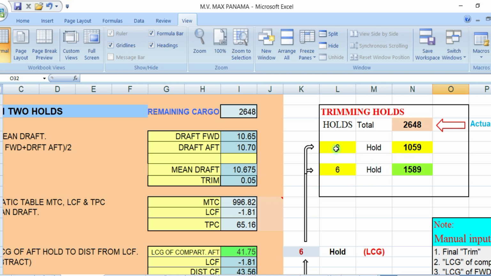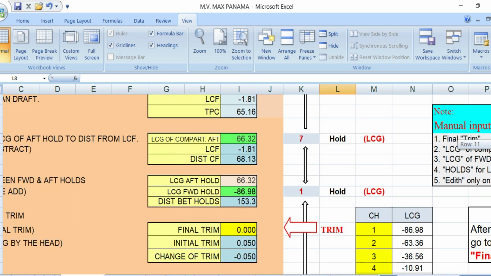So you want to distribute your trimming to hold number 1 and hold number 7, because it is a Panamax vessel. Okay, then the next thing you have to do is, what trim would you like for your departure? So I would say 20 centimeters trim, because once you reach Japan, you will arrive even keel. Okay, so you have now your final trim of 20 centimeters.